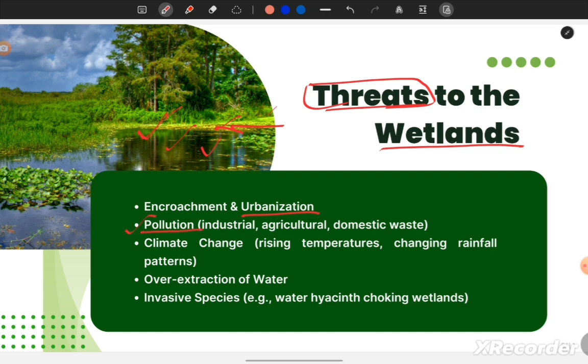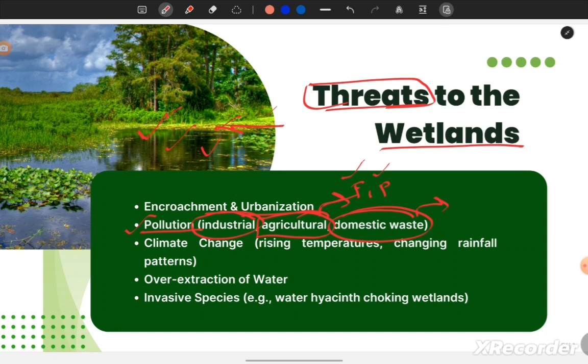Next is pollution. We see industrial wastes, agricultural wastes, or runoff from fertilizers and pesticides. Farmers use fertilizers and pesticides on their farms, and with the water or rainfall, these chemicals run off into the water body. Then there is domestic waste, the wastewater from households.